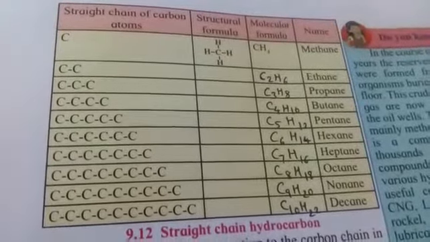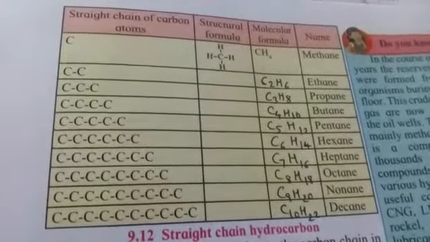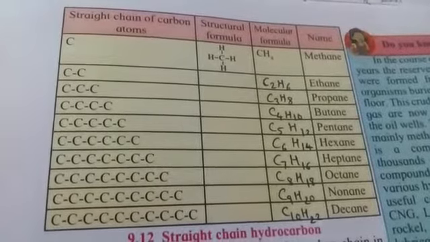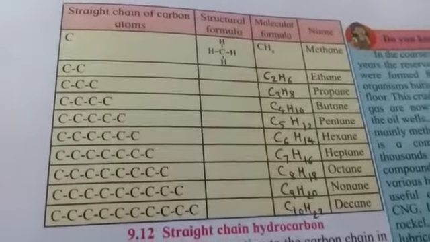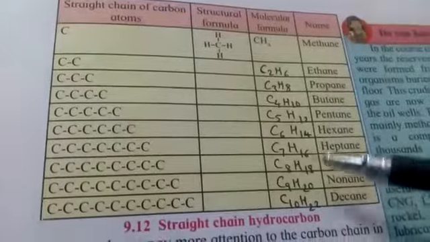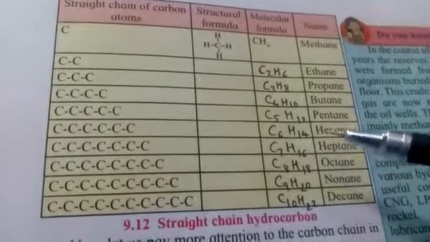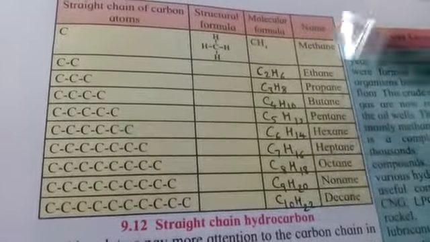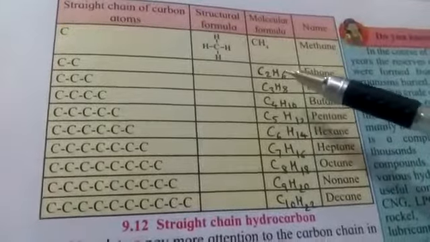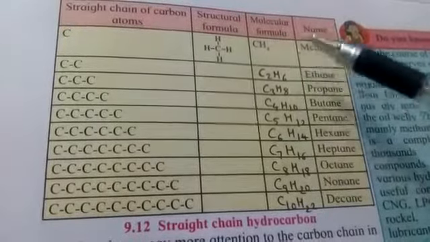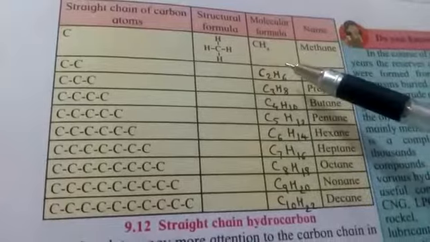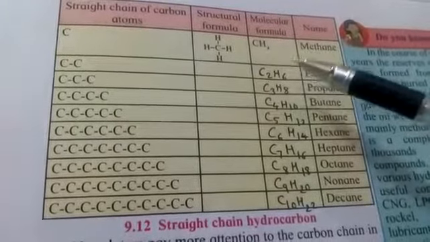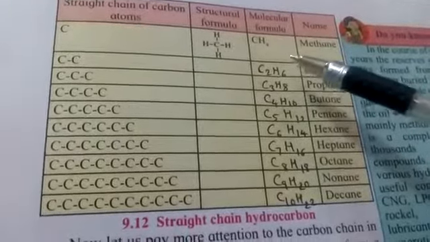Dear students, now let's study homologous series. Homo means same, and the series in which the chemical properties of all the compounds are quite similar will be known as homologous series. And so this is the homologous series of the alkane, and here it is suggested that in the homologous series, the adjacent compounds, that means the neighboring compounds, differ by a methylene unit.